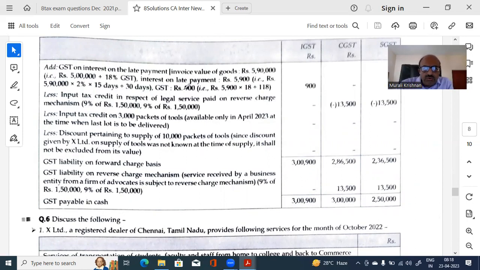Anybody of you got an answer to this? If you have seen this issue, you can just mute and unmute and say why it is IGST.